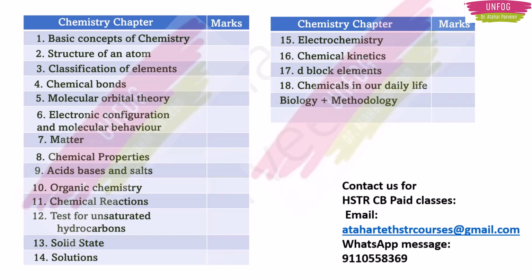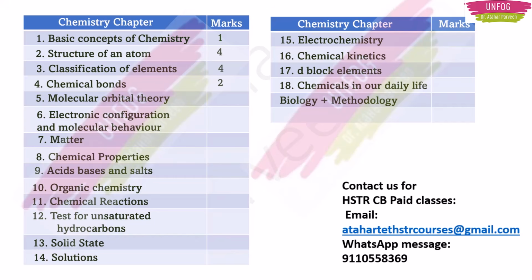Okay, based on the 2015 question paper, let us see how many questions were asked in each chapter. In basic concepts of chemistry, 1 question was asked. In structure of an atom, 4 questions were asked. So this chapter becomes a very important chapter. Then classification of elements, 4 questions were asked. See, these basic concepts of chemistry, structure of an atom, classification of elements, you can see total they are taking 9 marks. Along with the chemical bonds, if you see, they are taking 11 marks.